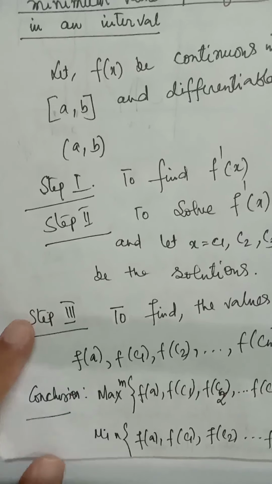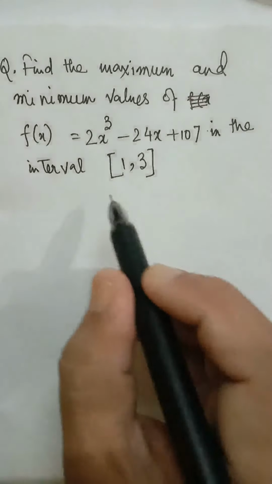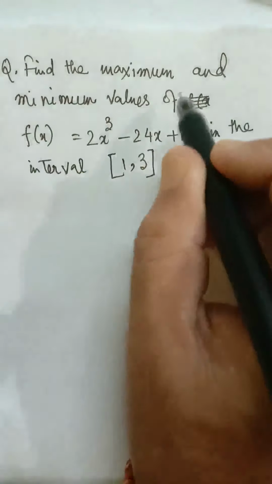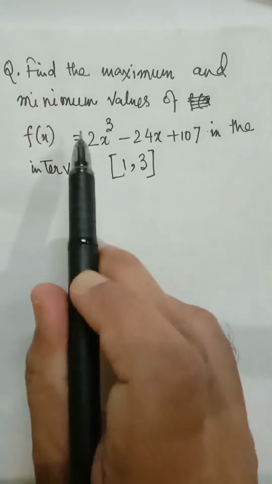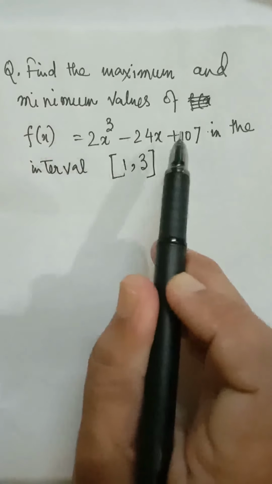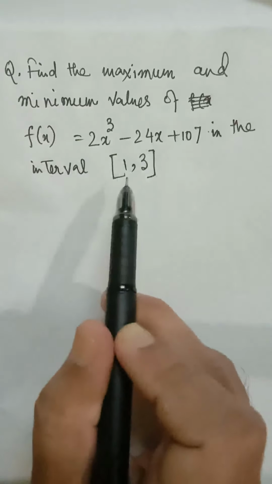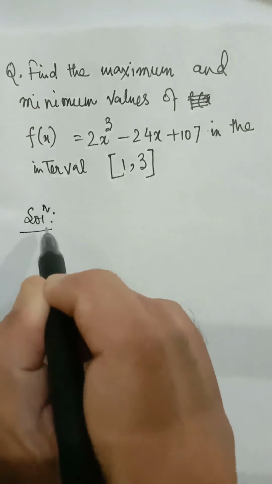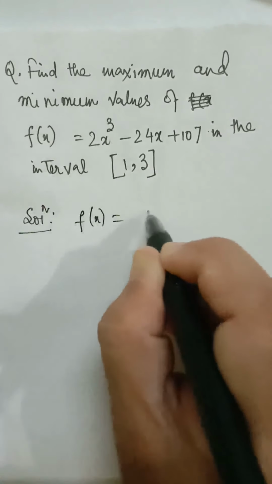Now we will solve one question from the NCERT book. This question is given in the NCERT book. Find the maximum and minimum values of f(x) equal to this in the interval [1, 3]. So you have to find the maximum value or minimum value of this function in a given interval. Whenever you have to find the maximum or minimum value in a given interval, we have to find the absolute maximum value and absolute minimum value. So what are the steps?